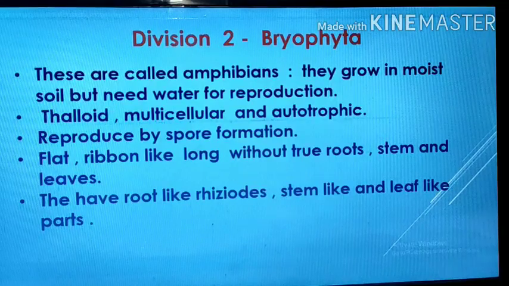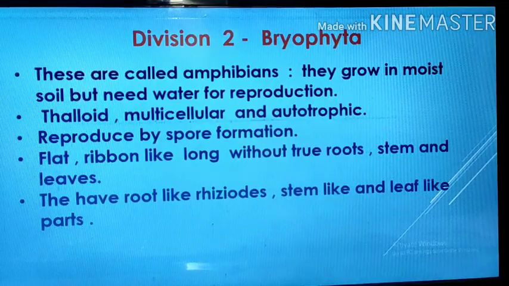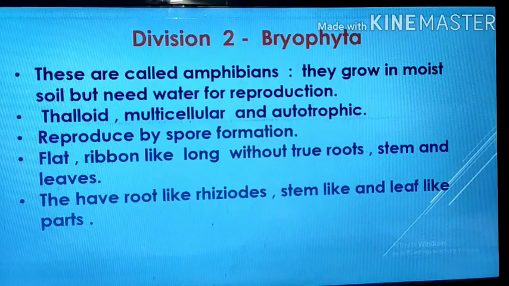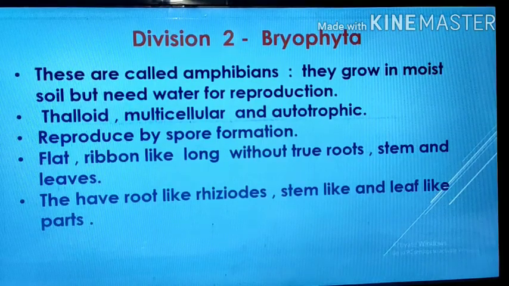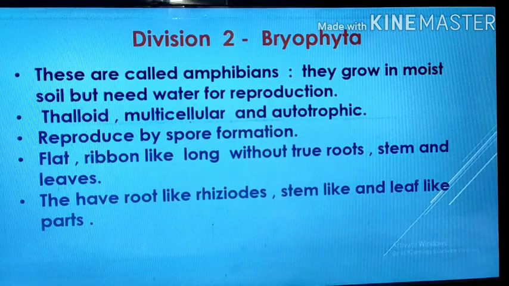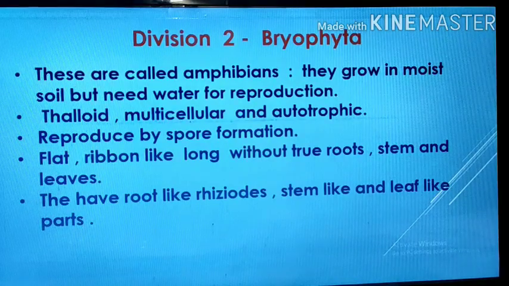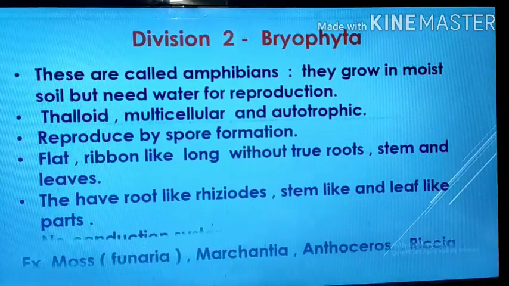They have root-like structures that are called rhizoids, and stem-like and leaf-like parts. Not true roots, but instead, at the position of root, small hair-like structures are there, and these are called rhizoids. They do not have a true stem, but a stem-like elongated portion is there. They do not have leaves too, but a green scale-like structure is there that looks similar to a leaf. Means no true root, stem and leaf. These are the characters of the bryophyta.